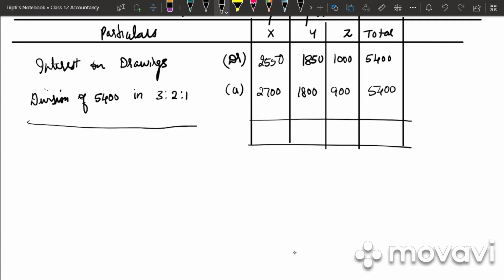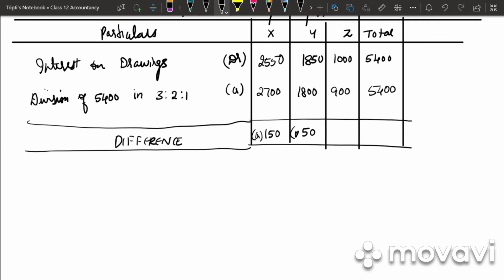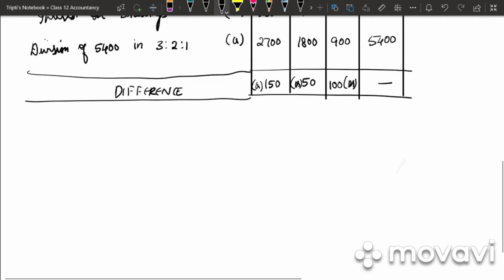Last we will have is difference. What's the difference? 2,550 minus 2,700. It is 150. So it is your credit balance. Then here we have 50, which will be our debit balance, and here we have 100, which will again be our debit balance.